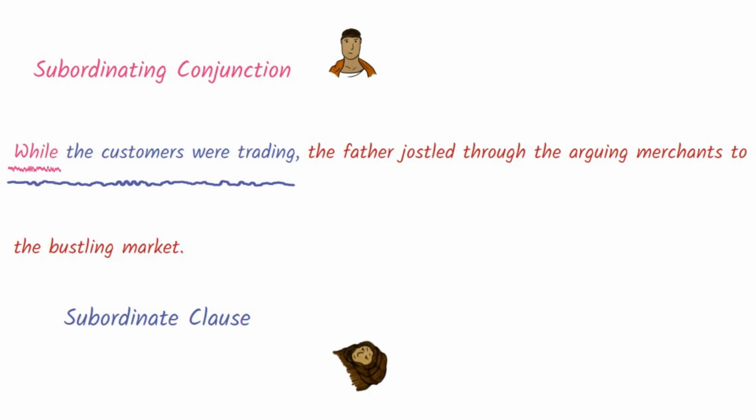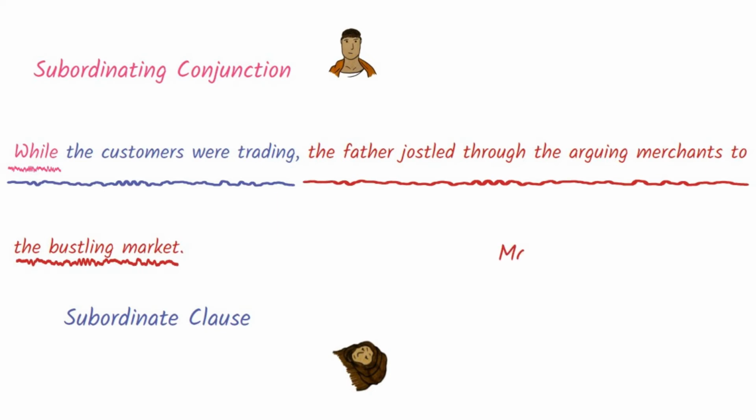This is at the start of the sentence and it does not make sense on its own. Then finally, we have the main clause. The father jostled through the arguing merchants to the bustling market. Let's have a look at another example.